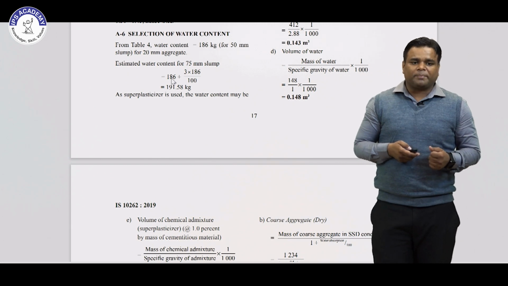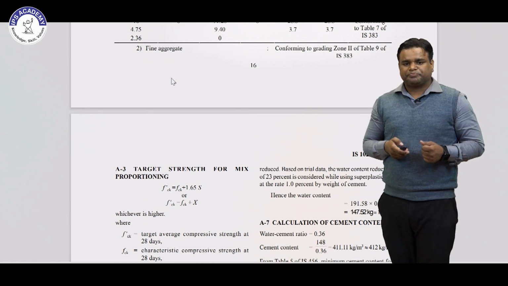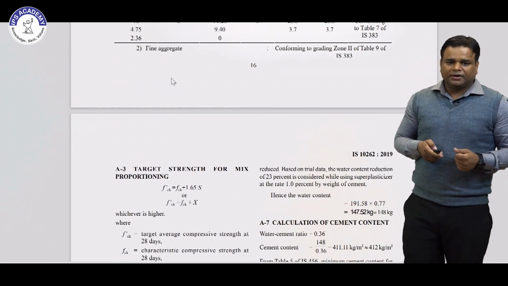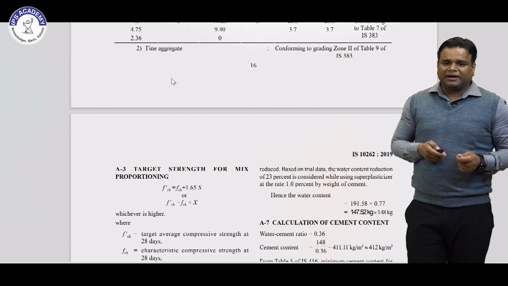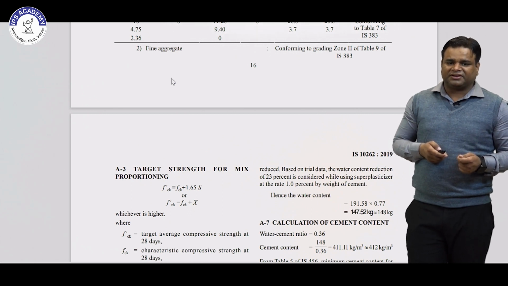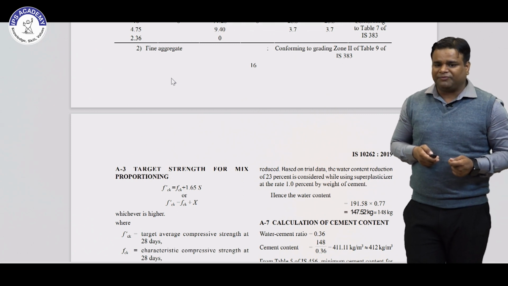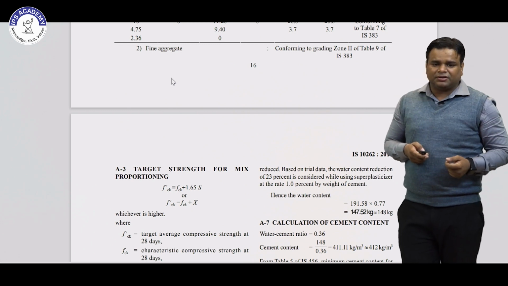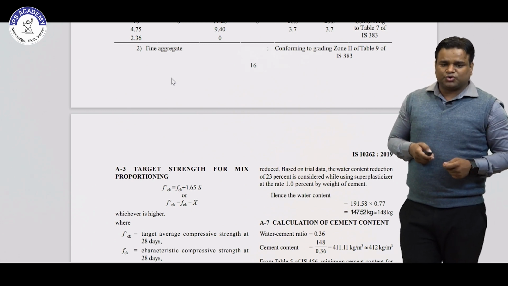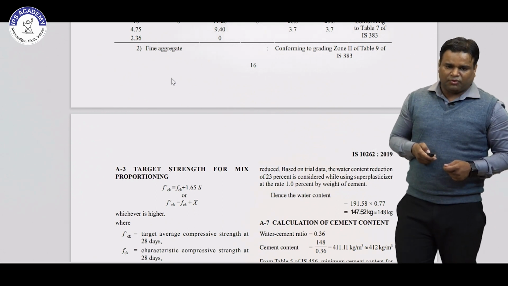We are using superplasticizer also, so according to that we have to reduce the water content. Based on trials, a water content reduction of 23% is considerable while using superplasticizer at 1% by weight. According to this relation, we can get the actual water content, which is 148 kg of water.